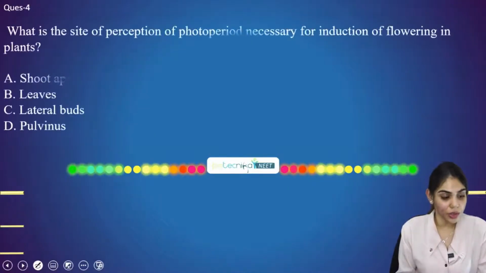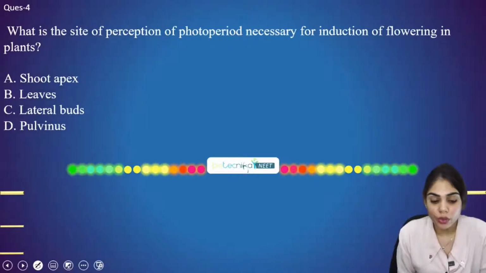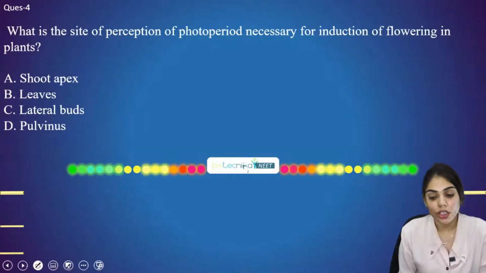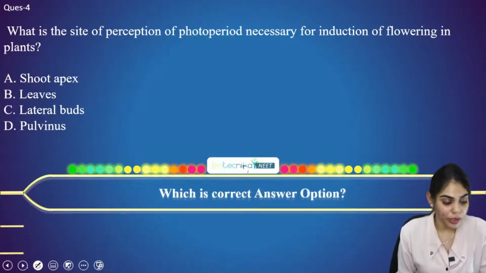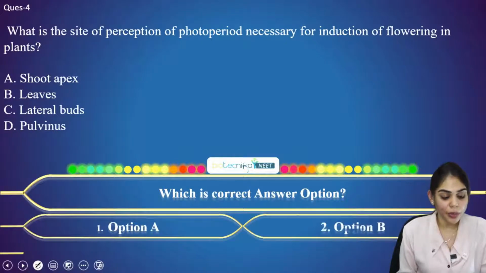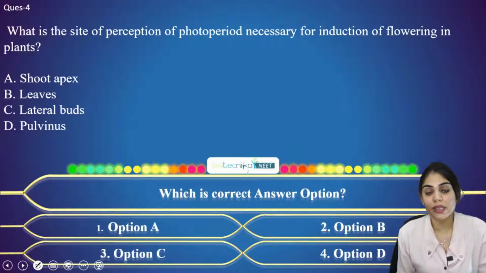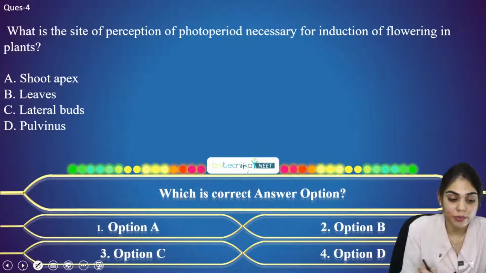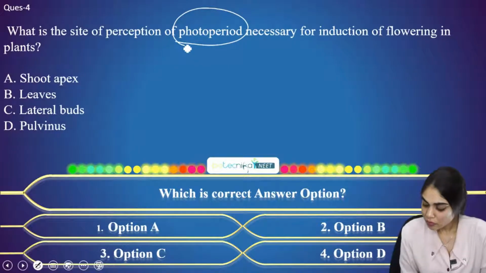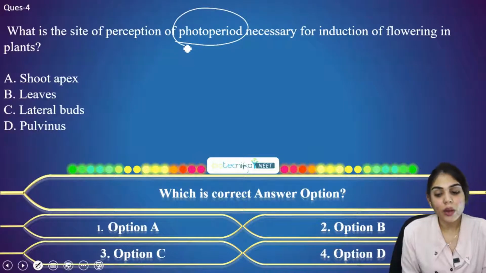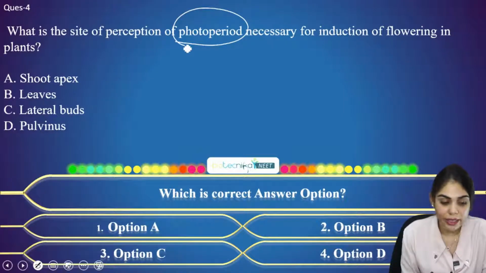So let's go to the other question. What is the site of perception of photoperiod necessary for the induction of flowering in plants? Is it shoot apex? Is it leaves? Is it lateral buds? Or is it pulvinus? How is photoperiodism acting in the plant? What is the site of perception of photoperiodism? What is the correct answer for this question? How is flowering induced in different kinds of plants? What is the site of perception?